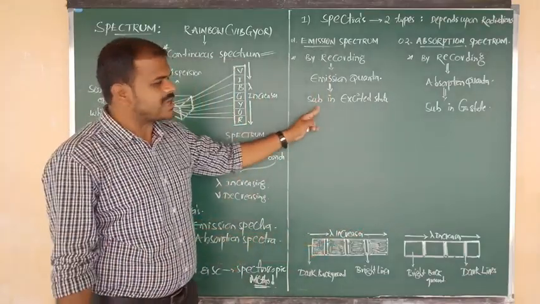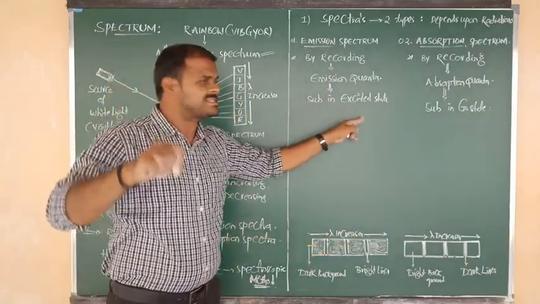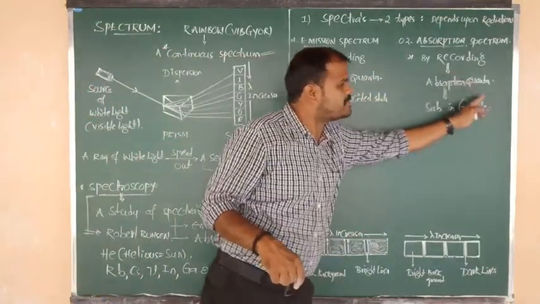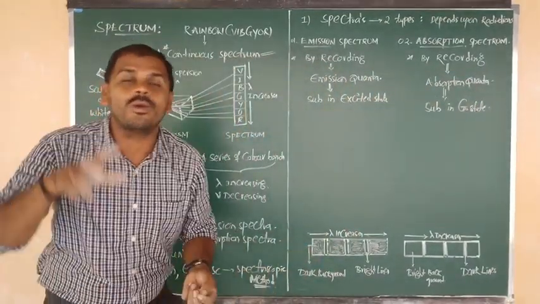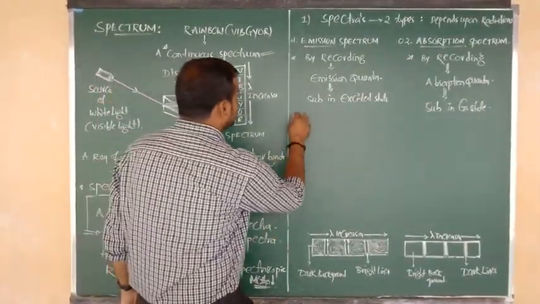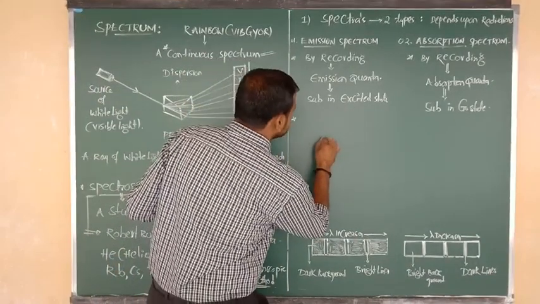Okay, so focus on this. A substance in an excited state will emit quanta. Substances which are in the ground state will absorb the quanta. How? What is going on? That one I am going to tell you. Focus.